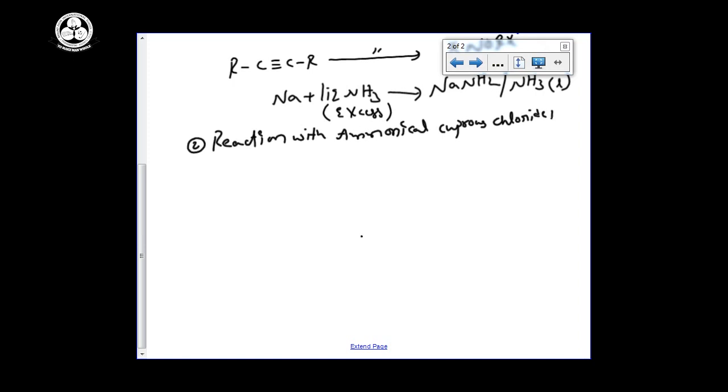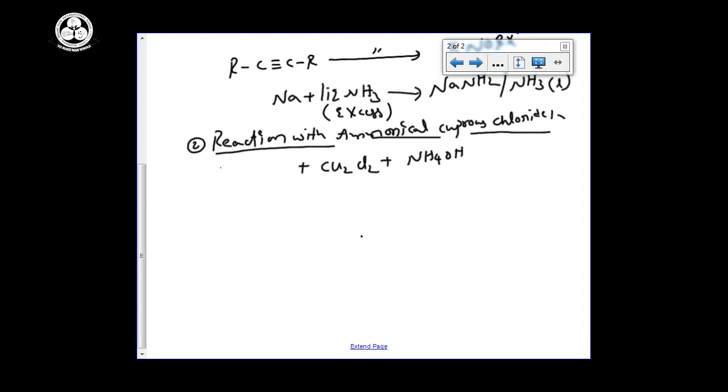So you can take cuprous chloride, formula Cu2Cl2, then dissolve it in ammonia. Ammonical solution means ammonia dissolved in water, to form ammonium hydroxide.